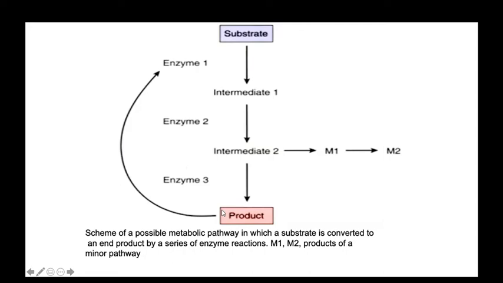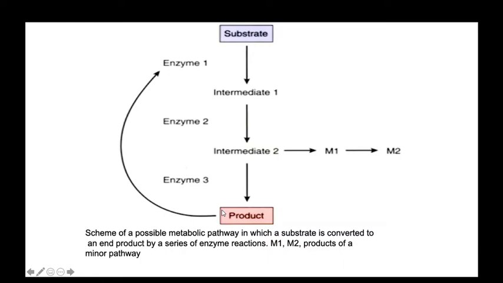And the normal reaction is substrate, intermediate 1, intermediate 2, and end product. If the end product becomes very high in concentration, it feedback inhibits the first enzyme and the reaction is stopped. If there is no end product, there is no feedback inhibition. With no feedback inhibition, the reaction is continuously going on. The intermediates become higher and higher. Okay.